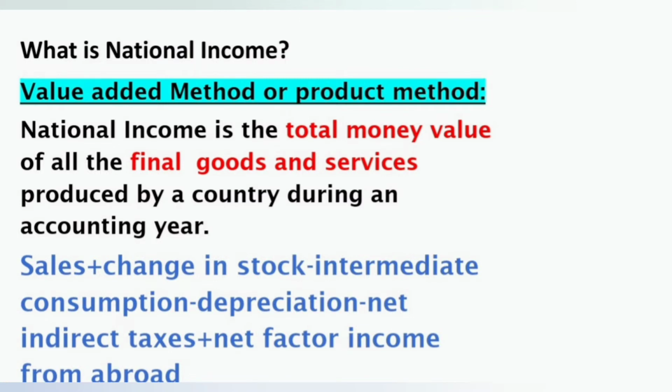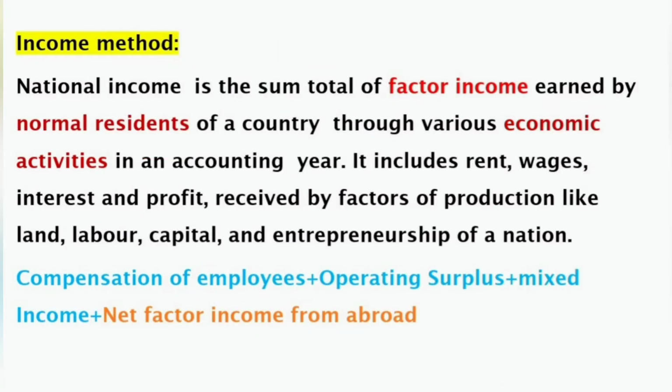Next we will see the second method, that is national income calculated through income method. According to this method, national income is the sum total of factor income earned by normal residents of a country through various economic activities in an accounting year.